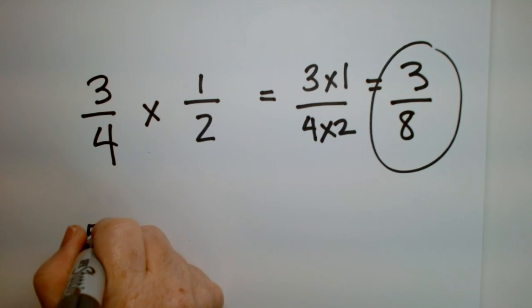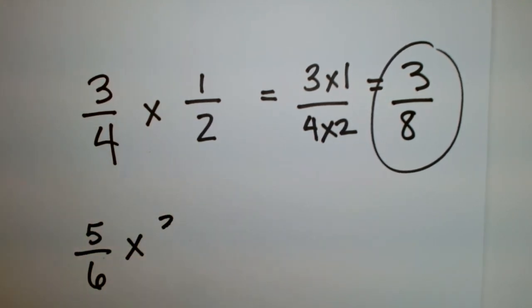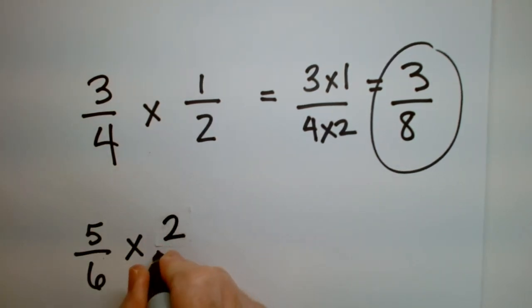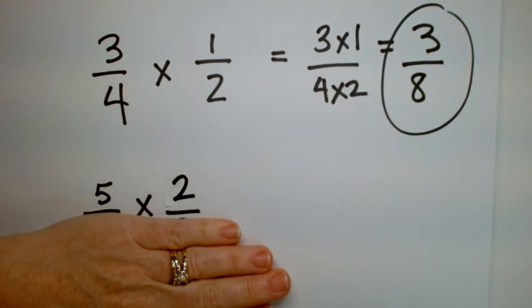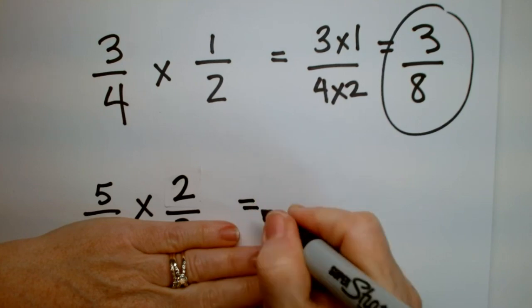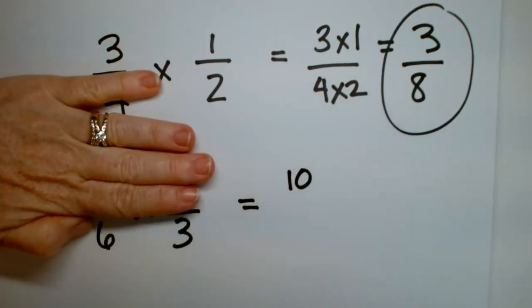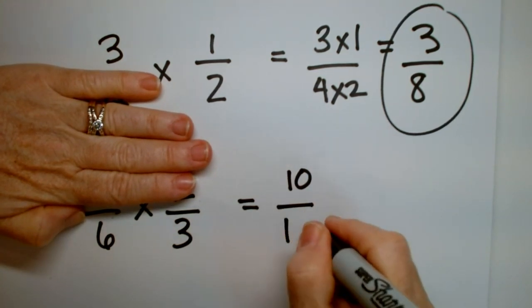What if I have 5/6 times, that's supposed to be a 2. Hang on, let me get my eraser here. Okay, 2/3. Okay, let's do that one. So again, put your hand on the bottom. 5 times 2, shout it out. That's right, it's a 10. And what about this one? What is 6 times 3? 6 times 3 is 18.